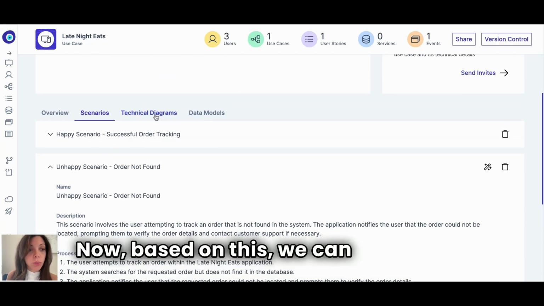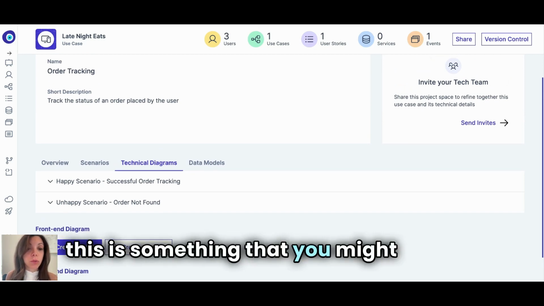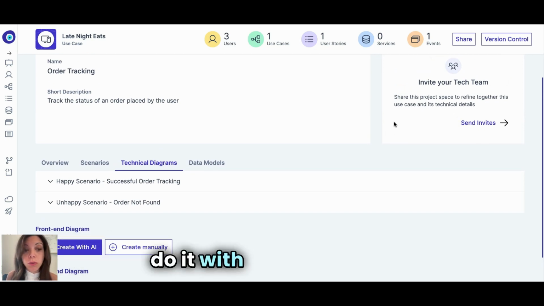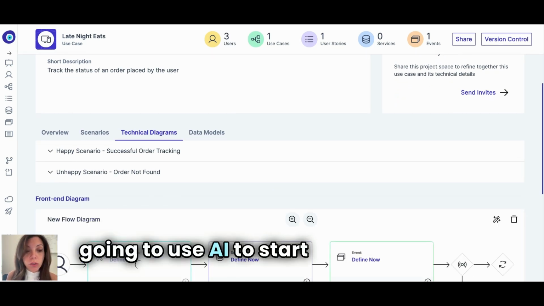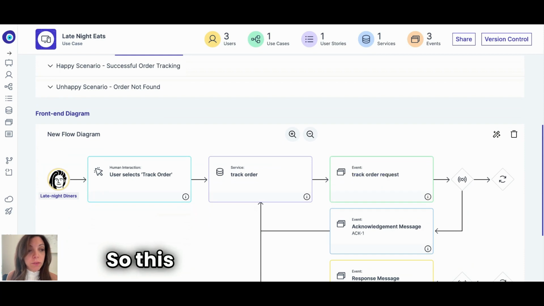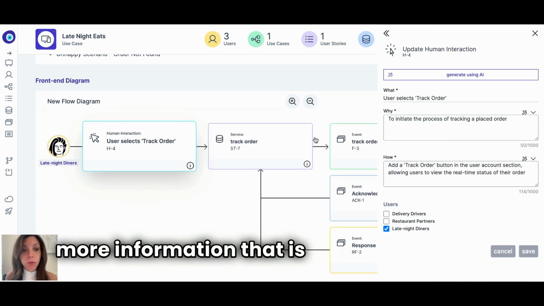Now, based on this, we can move on to technical diagrams, and depending on the situation, we always recommend that this is something that you might want to do, or you might want to have your tech team do it with you or for you. But let's pretend I'm comfortable with that. So I'm just going to use AI to start generating the information. So this is the front-end diagram. I can review it, I can change it.